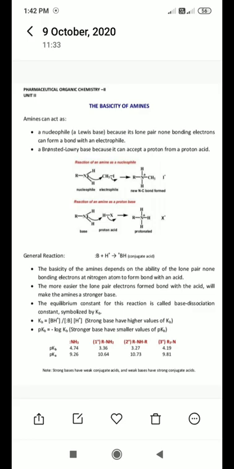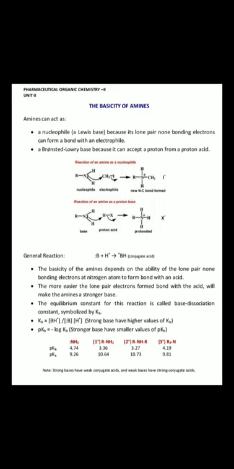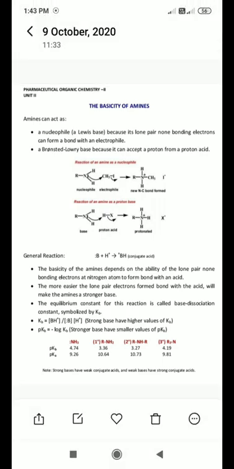Then pKb, stronger bases have a smaller value of pKb. It's nothing but the log value. Likewise, pKb is equal to minus log Kb, and here they have given the different pKb and pKa values. Okay.